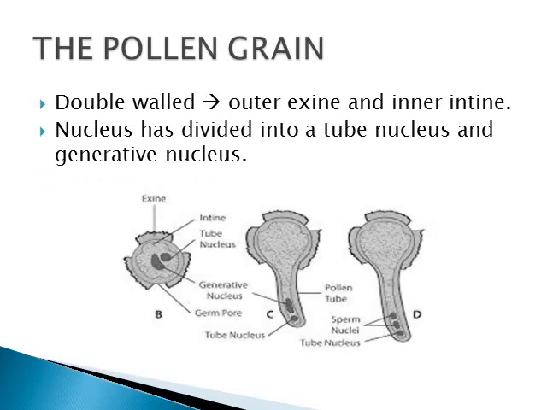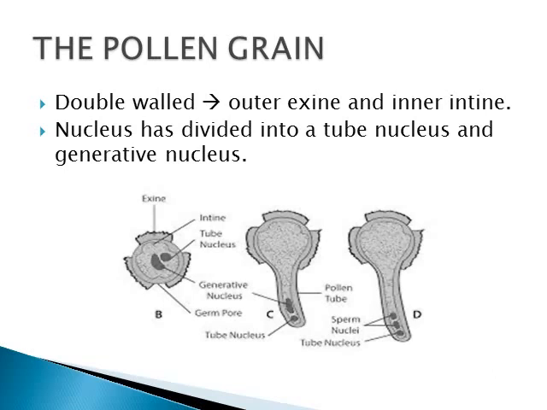The next topic is the structure of pollen grain. The pollen grain has a double-walled layer. The outer layer is called exine and the inner layer is called intine. And the nucleus which is present in the pollen grain is already divided into two. They are tube nucleus and generative nucleus. So the pollen is transferred to the stigma at this stage.